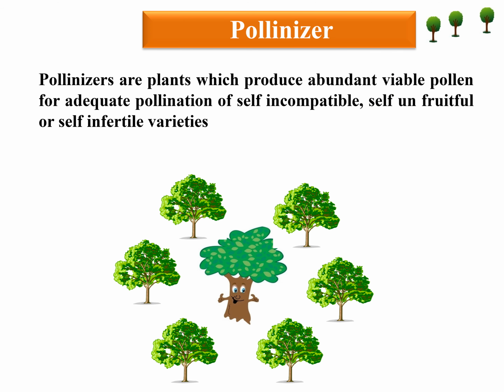Pollinizer. What is a pollinizer? Pollinizers are plants which produce abundant viable pollen for pollination of self-incompatible, self-unfruitful or self-infertile varieties. Self-incompatible or self-unfruitful varieties are not able to produce viable pollen. So, to overcome this problem, pollinizer cultivars or plants are planted in between these types of varieties in a fixed or specific ratio. The pollinizer plants provide abundant viable pollen to the main crop variety. The flowering time of pollinizer plants and main crop variety should be synchronized.